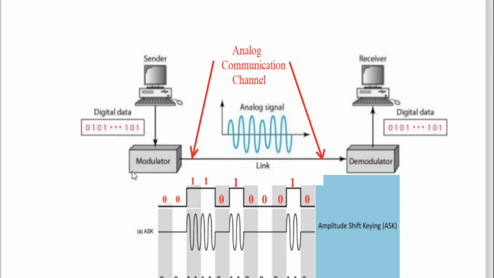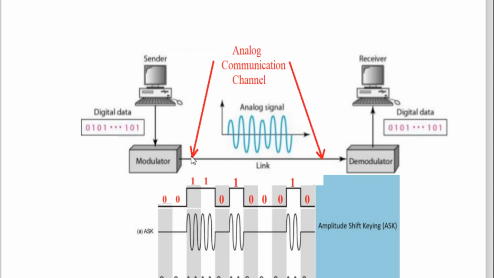Therefore, what we'll do here, we'll use a modulator. Definitely, last time we studied the modulator. This modulator has one signal, which is digital, which is the information signal, which we want to pass on this channel, which is analog.